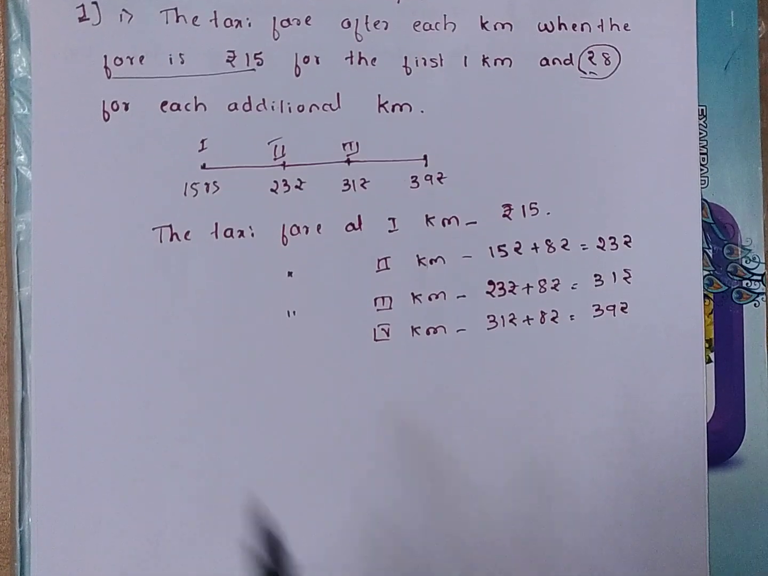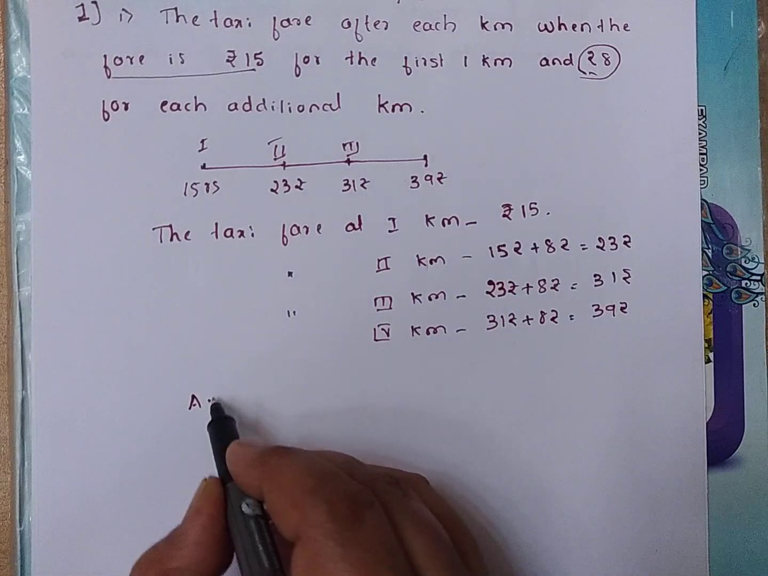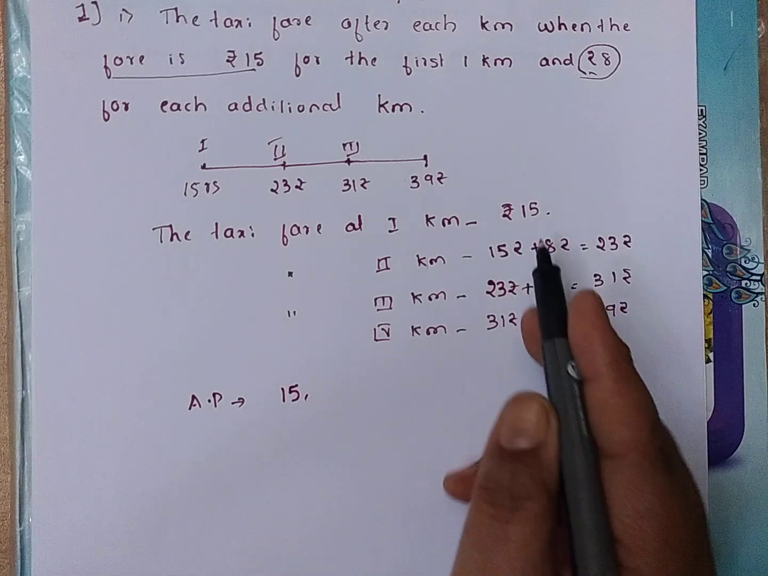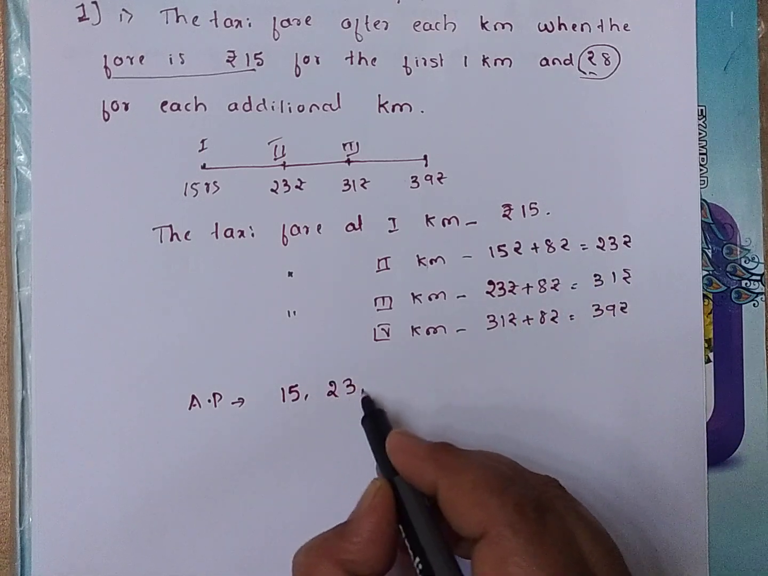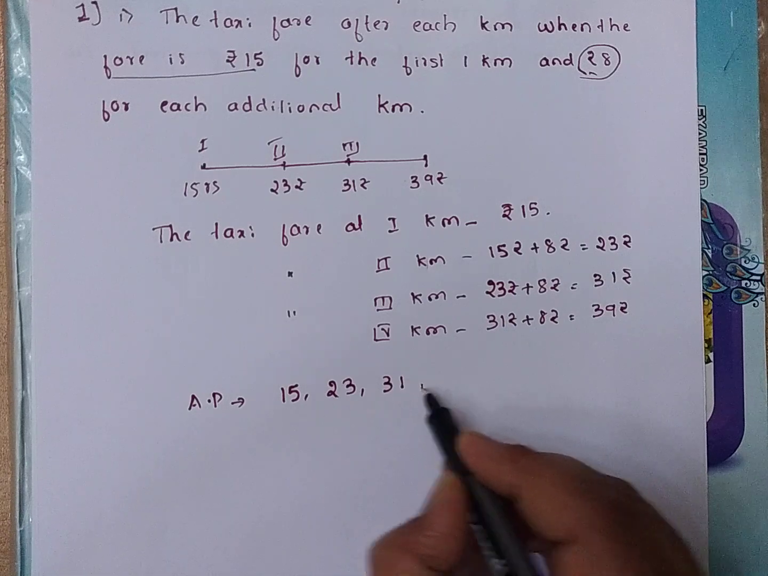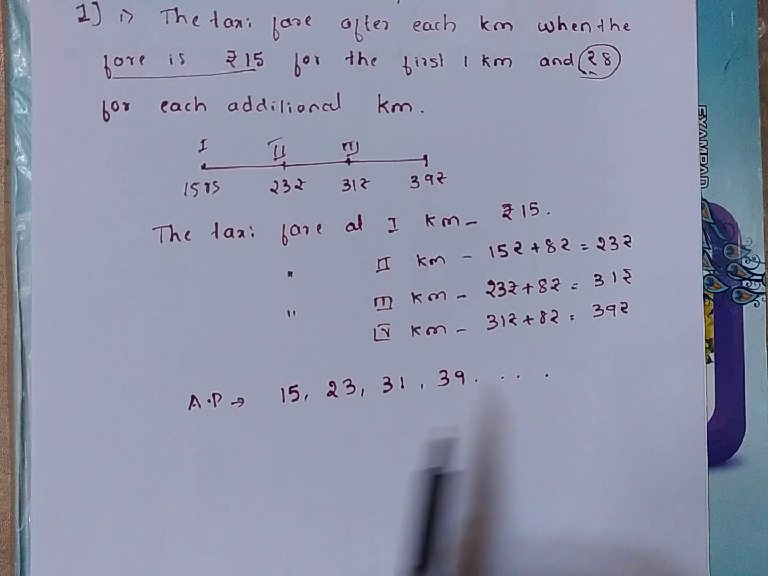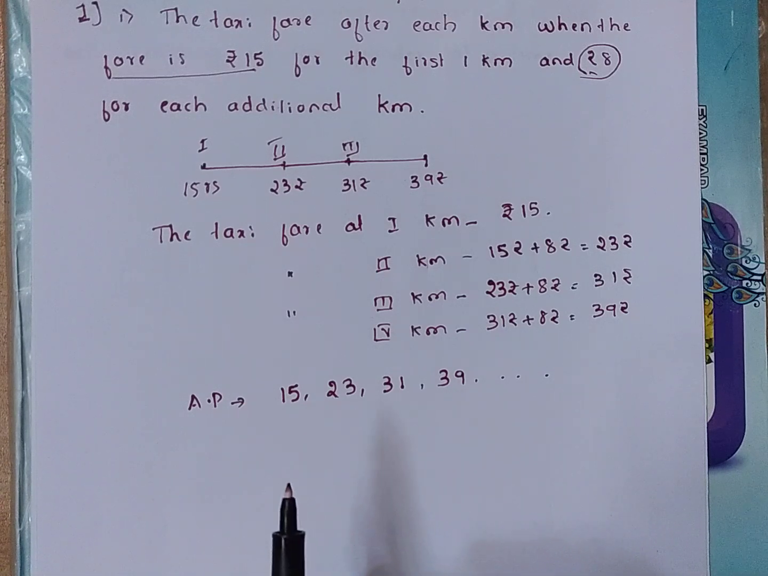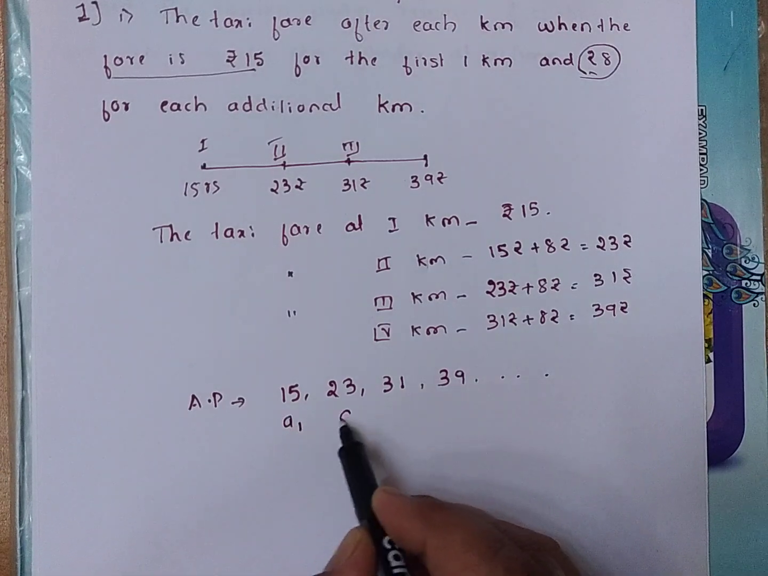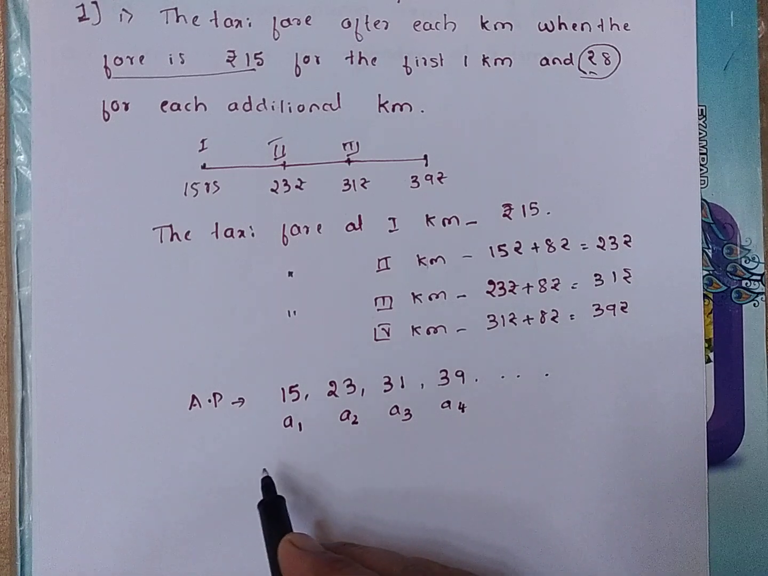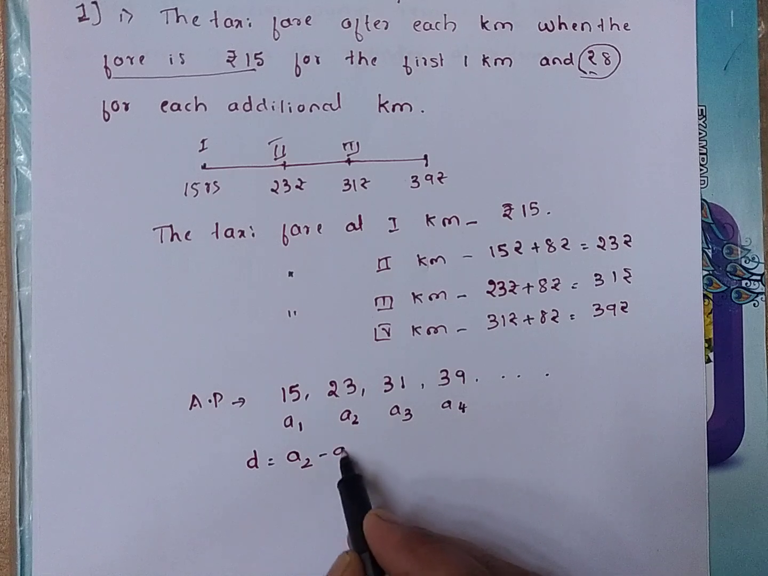So this we will write as a sequence, that is AP. You have to check first whether it is AP or not. That is 15 first term, second term is 23, third term is 31, 39 and it goes on. We have written the sequence of numbers. Now how do we know that this is AP or not? Suppose this is A1, second term, third term and fourth term. We will find the common difference, that is D. D equal to what? A2 minus A1.